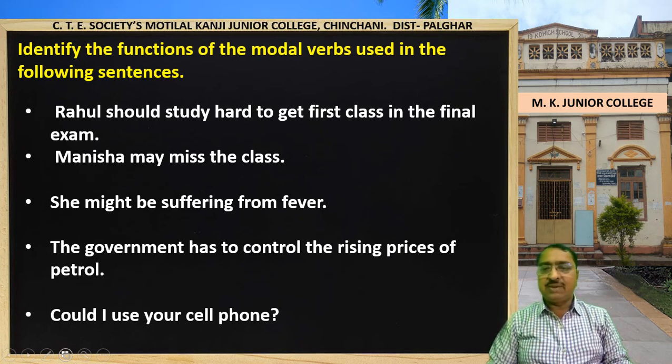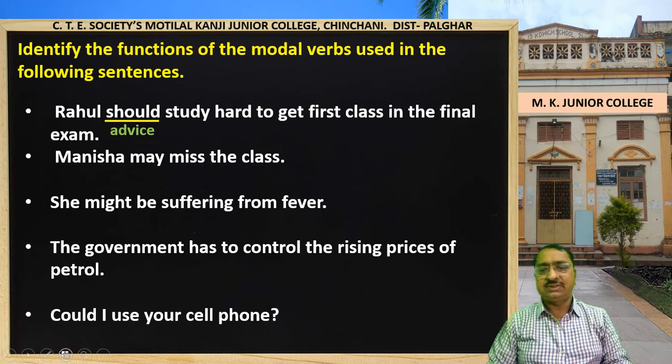Now see the examples of modal auxiliaries. Modal auxiliaries used in these sentences show different uses. For example, in the first sentence, Rahul should study hard to get first class in the final exam. So should is used to show advice.